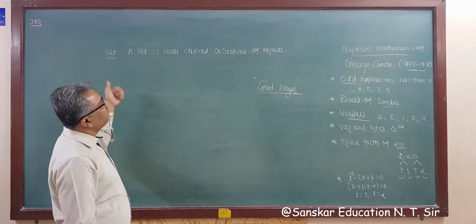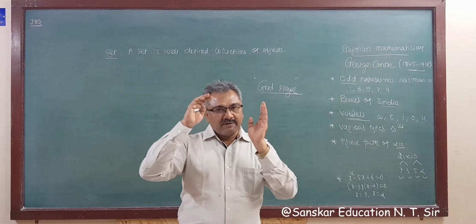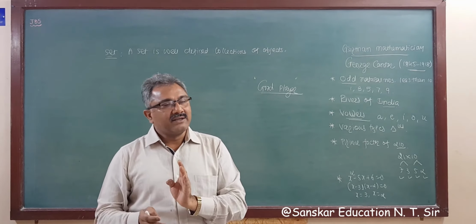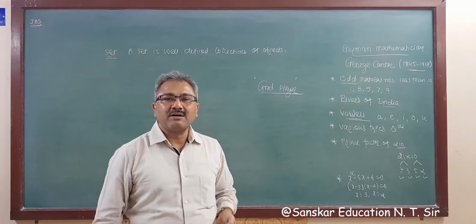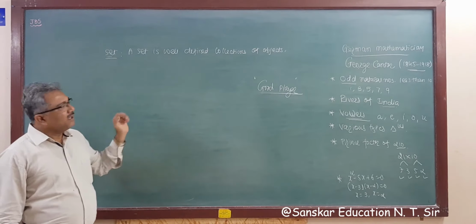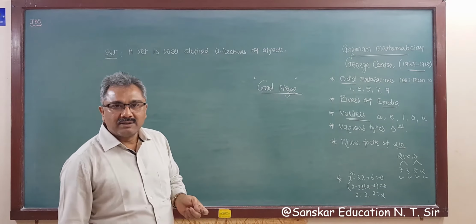So a set is a well-defined collection of objects, right? If you define it properly, then you say it's a set, otherwise it's not a set, right? So you have studied some different kinds of sets earlier.